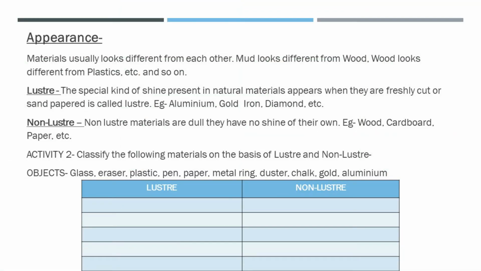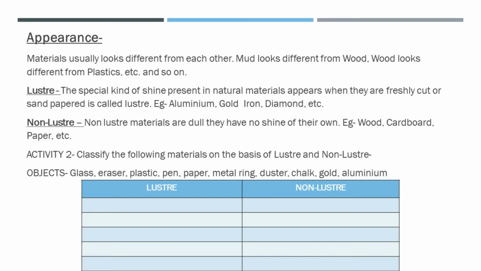Now first, classification of materials on the basis of their appearance. If we look at a gold ornament, we find that it has a shiny appearance. In science, the shiny appearance is indicated by the term luster. So gold is said to have luster. Luster आप हिंदी में चमक कह सकते हो.